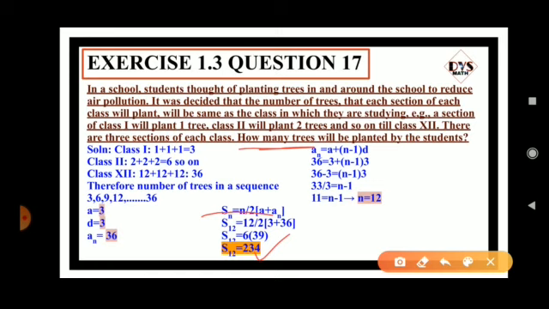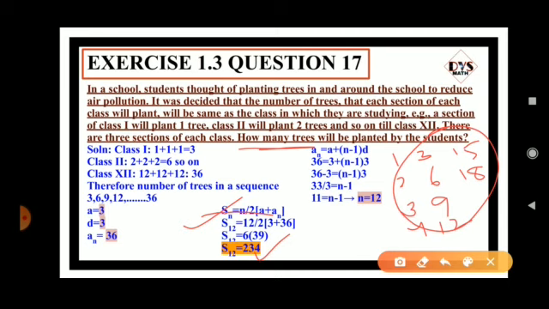Either you can cross check: 3 plants from class 1, 6 plants from class 2, 9 plants from class 3, again 12 from class 4, next 15, 18 like this. If we go on adding all these, again you will get 234, but this is a lengthy process. So using this formula we get the answer in short.